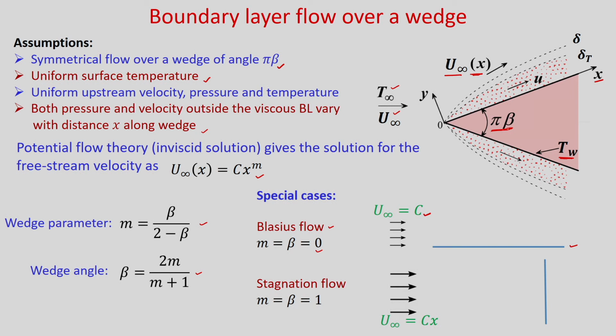And if beta is equal to 1, that means the angle will become pi. So, it will be a vertical plate. Okay. So, if flow occurs, then it is known as stagnation flow, and for beta equal to 1, m will be 1, and if you put m equal to 1 here, you can see u infinity will be c into x. So, it is a stagnation flow.